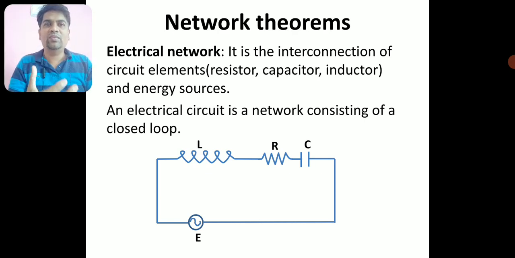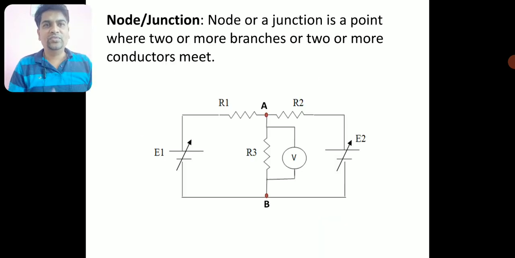These circuit elements are connected to it and make a closed loop, and that is called an electrical network. So three circuit elements, inductor, resistor, capacitor, are connected to an AC source, and this makes an electrical network. So we understood what an electrical network is.